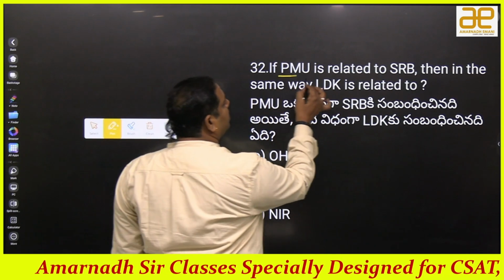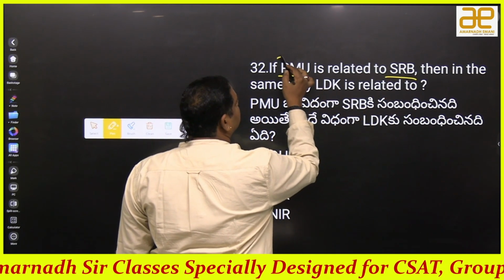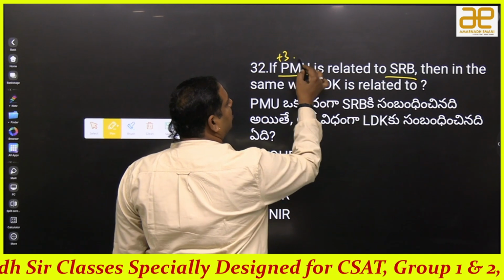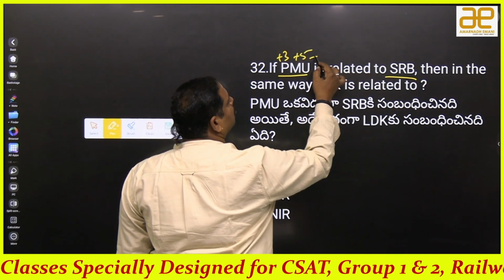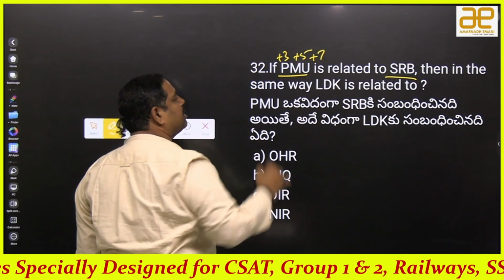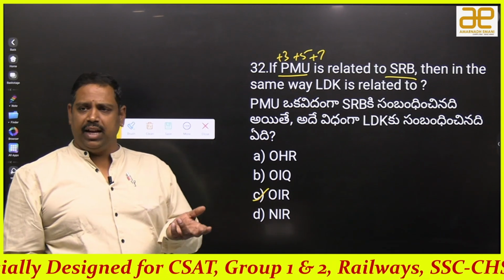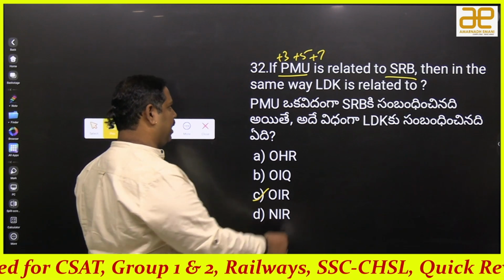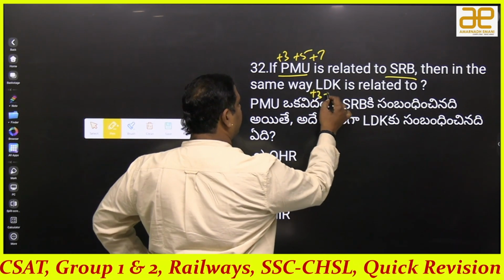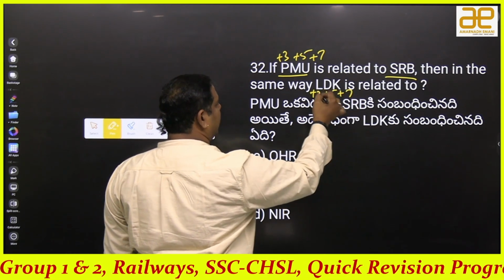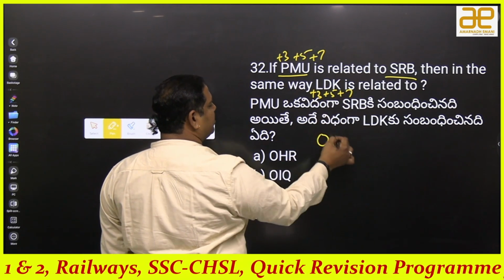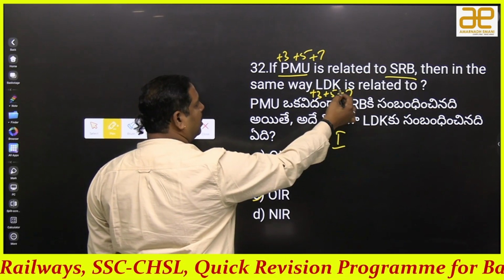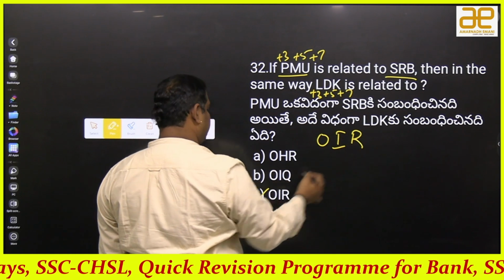So PMU is related to SRB. P plus 3 is S. M plus 5 is R. U plus 7 is B. U is 21, plus 7 is 28. 28 means 28 minus 26 is 2. 2 means B. The same you have to apply for LDK. Plus 3, plus 5, plus 7. L plus 3 is O. D plus 5 is I. And K plus 7 is R. So answer is OIR.